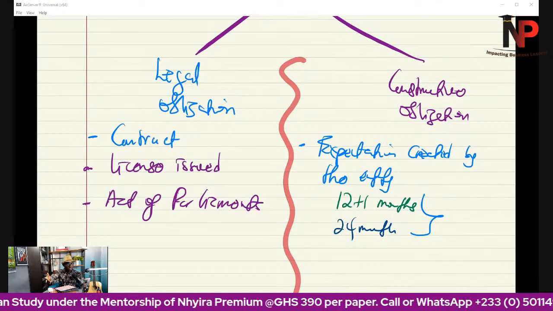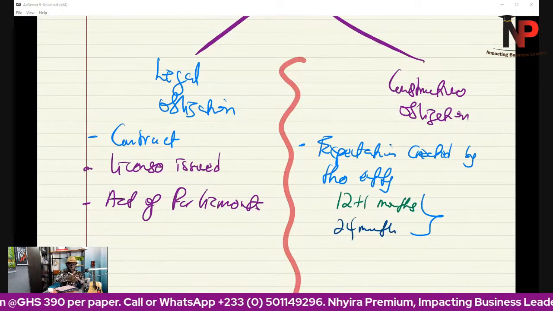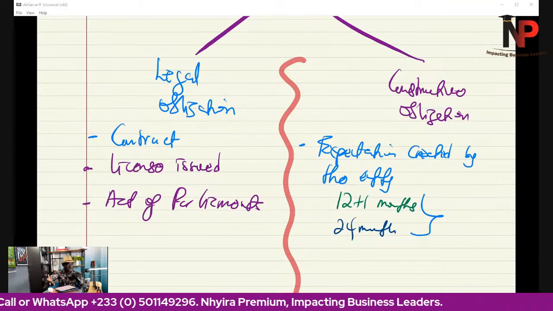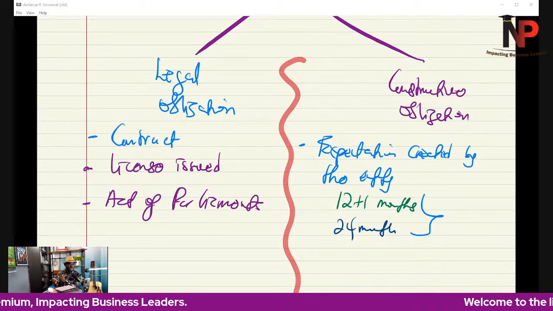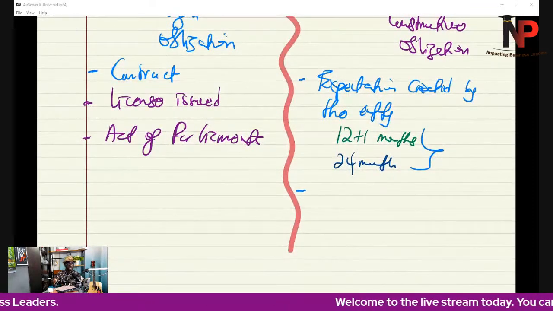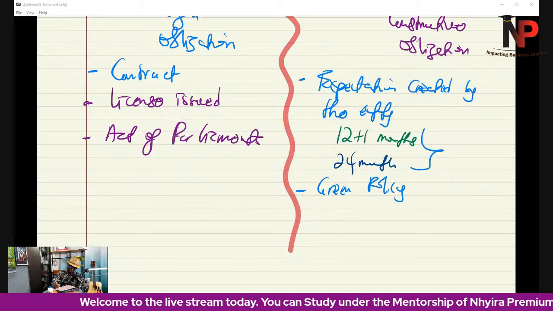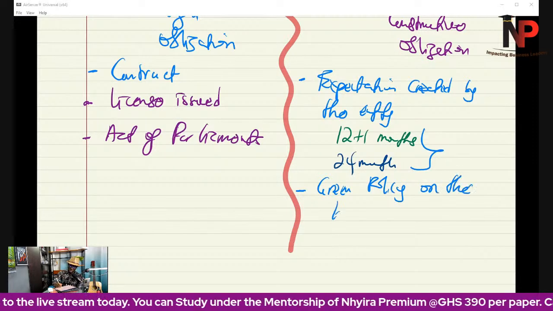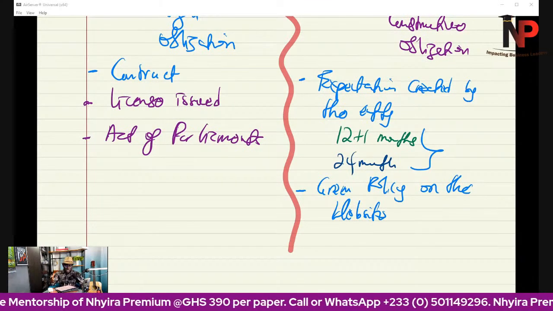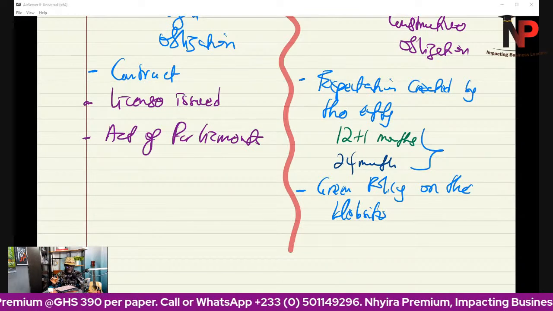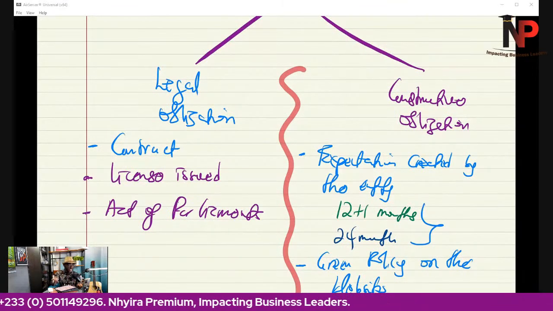So you don't owe the person because you've signed a contract. You don't owe the person because any law or an act of parliament is saying it. You owe the person because of the expectation that you've created by your policies. Or sometimes a constructive obligation can also come in due to a green policy on the company's website. So usually the company will say on their website, "Oh, we are an environmentally responsible company," and all of those things.